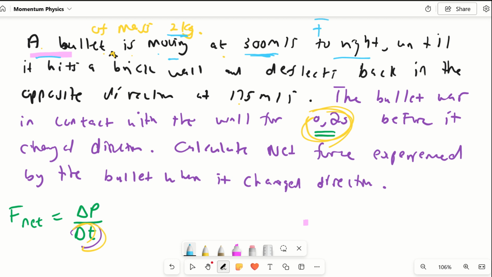Let's take right as positive. The bullet hits a brick wall and deflects back in the opposite direction at 175 meters per second. We understand what's going on there. The bullet was in contact with the wall for 0.2 seconds before it changed direction. So this is the delta t, basically. Calculate the net force experienced by the bullet when it changed direction.